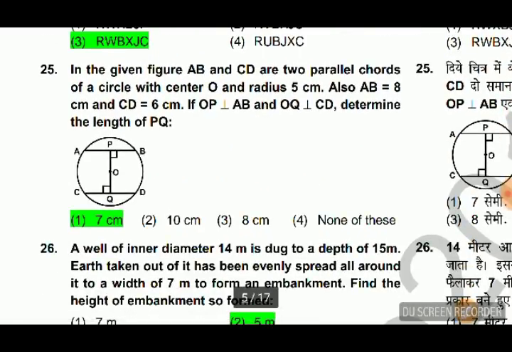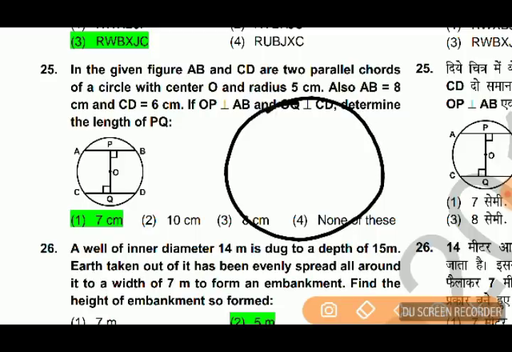Then in the given figure, AB and CD are two parallel chords of a circle with center O and radius 5 cm. Also AB equals 8 cm and CD equals 6 cm, and OP is perpendicular to AB, OQ is perpendicular to CD. Determine the length of PQ.